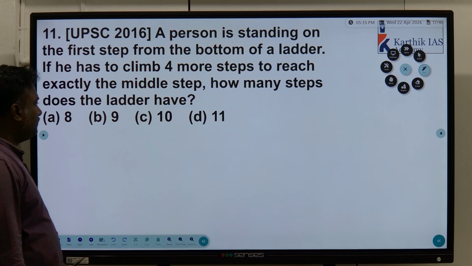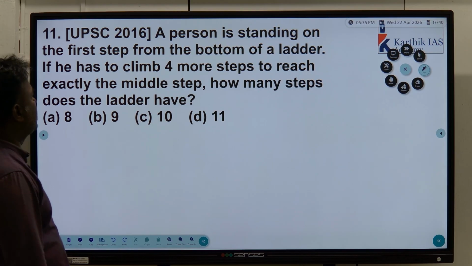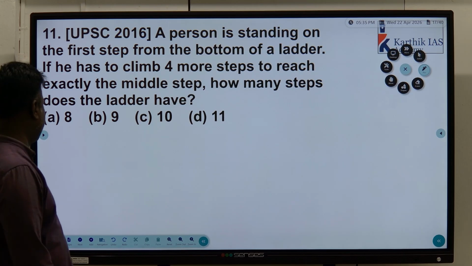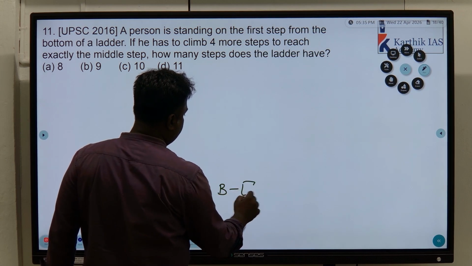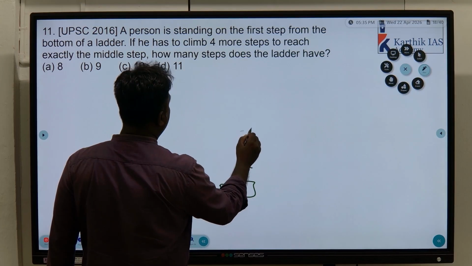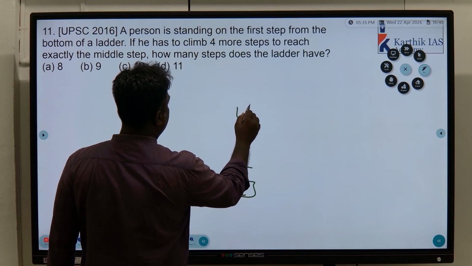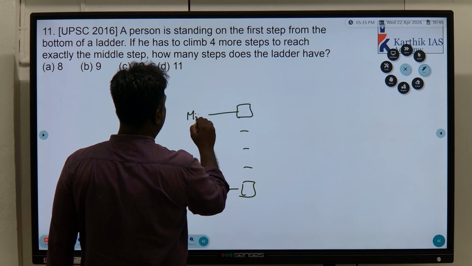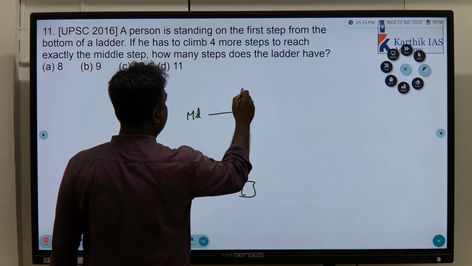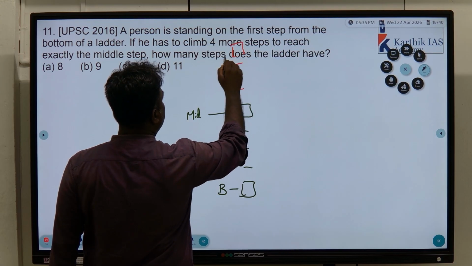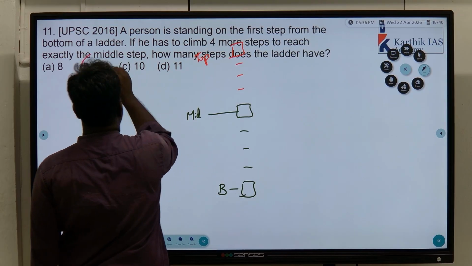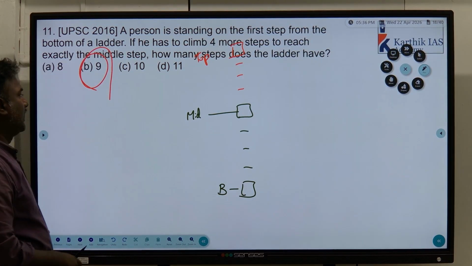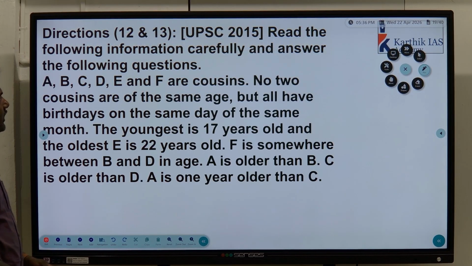A person is standing on the first step from the bottom of a ladder. If he has to climb 4 more steps to reach exactly the middle step, okay? So this is the bottom step. Say for example, he is standing here. 1, 2, 3, fourth step. This is the middle step. Then obviously again 1, 2, 3 to the top step, correct? So overall 9 steps are there. Just draw the picture, you will get the idea.